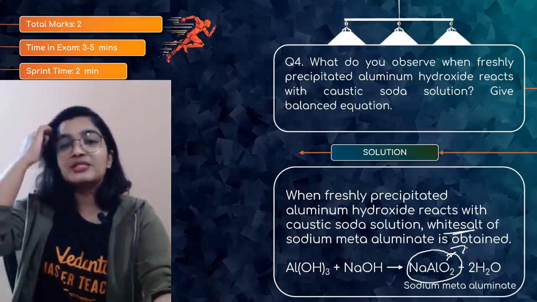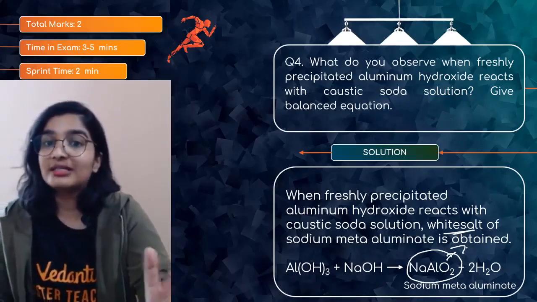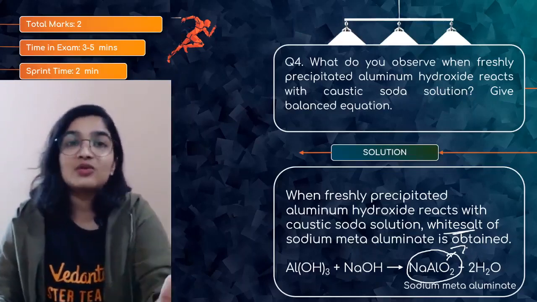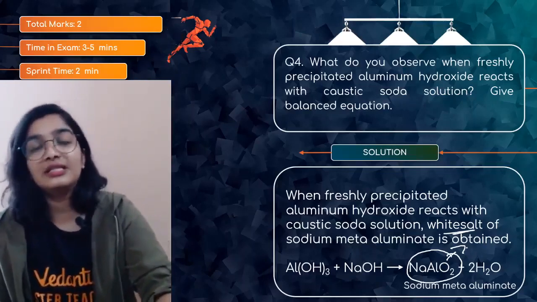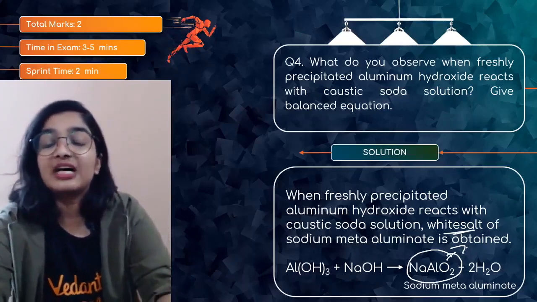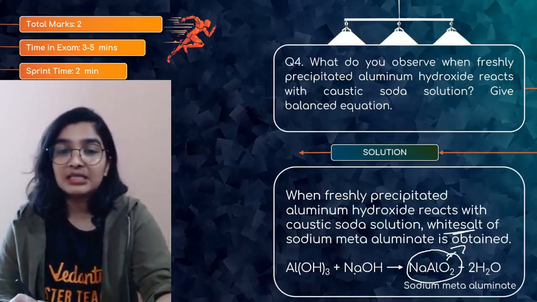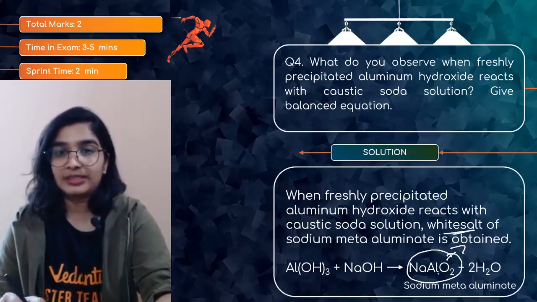So what do you observe? See, even with Al2O3 plus NaOH, you will get the same product, that is sodium aluminate. With hydroxide also you will get the same product, that is sodium aluminate plus water. They have asked you to write the equation. Make sure the equation is balanced. Let's just check. 3 plus 1, 4 hydrogen I have, 4, okay, done. Aluminium, okay, done. Yeah, it's balanced.